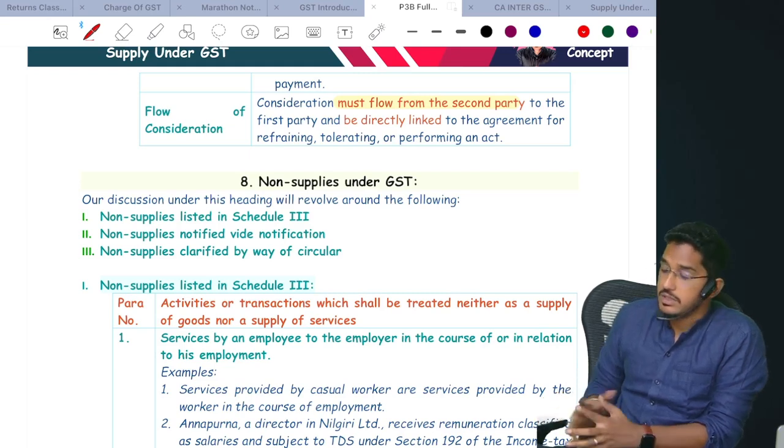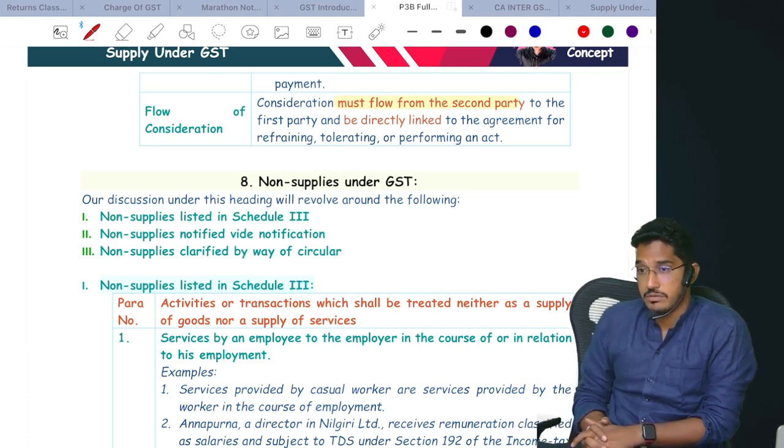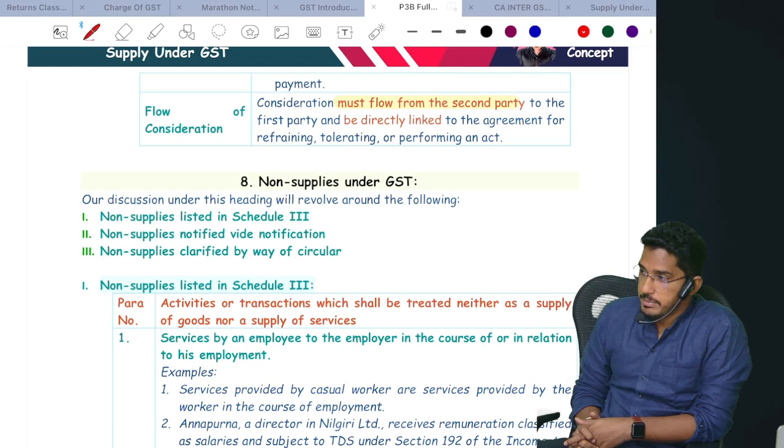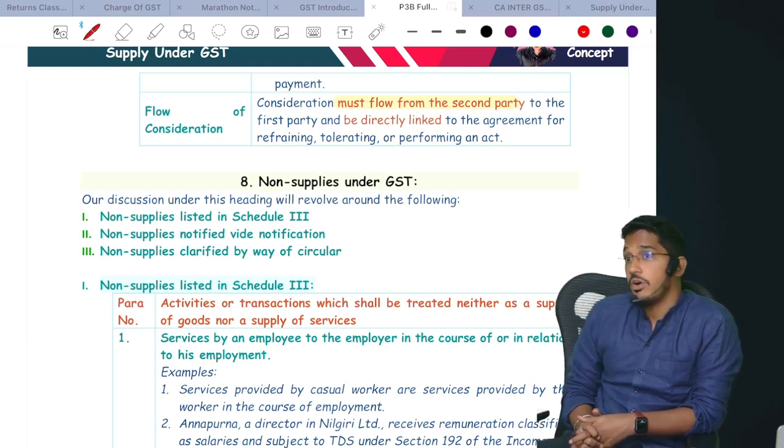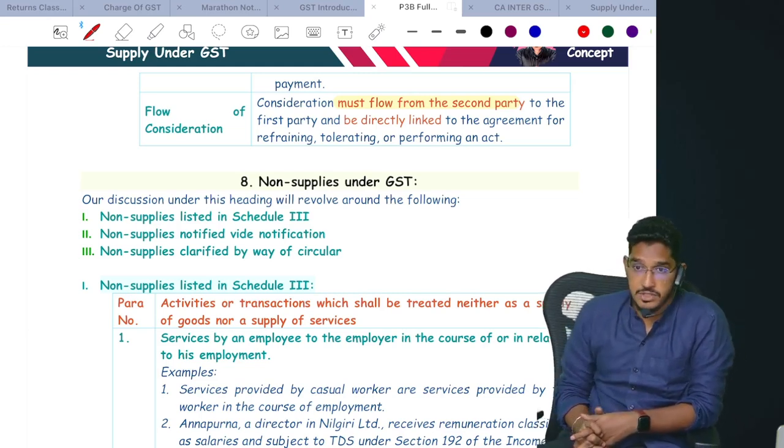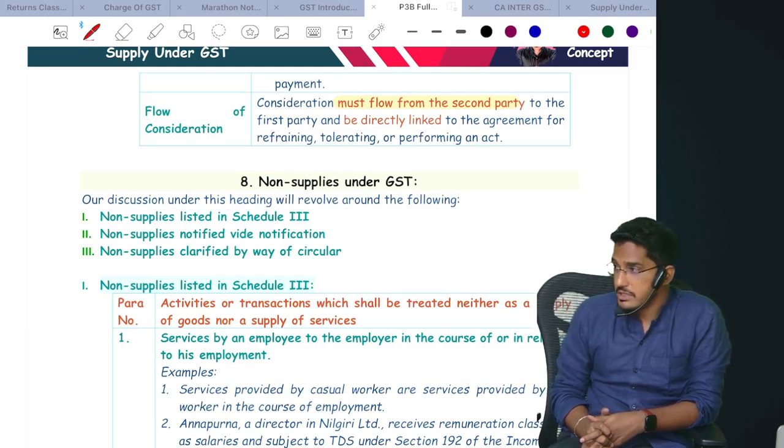Now we have to cover non-supply. Schedule 3 we have to cover. The government has specifically mentioned certain activities even though they fulfill all the conditions given under section number 7 subsection 1, still they will not be considered as supply.